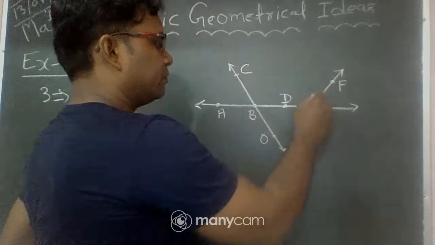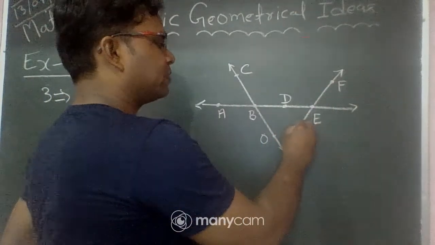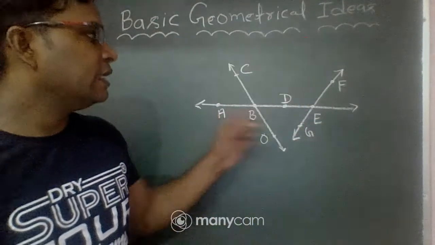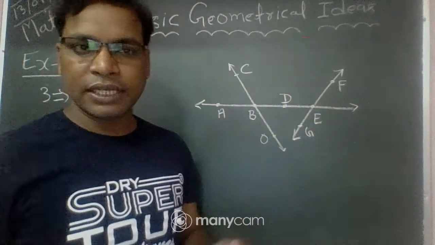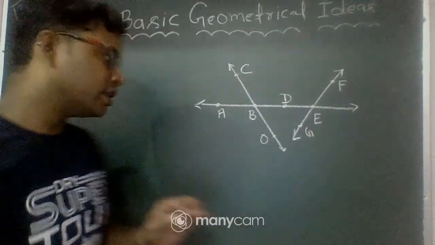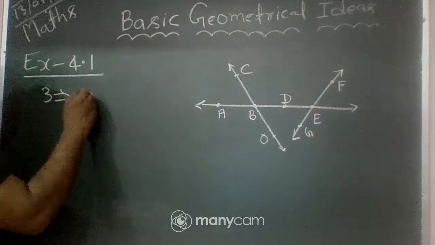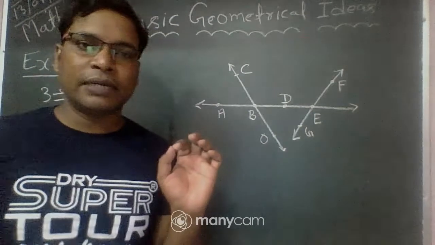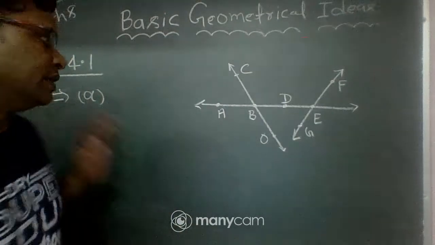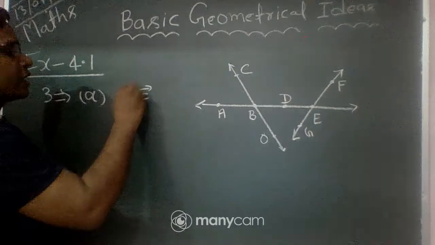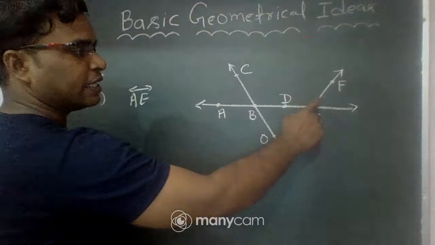And if any point G is given, the point A is contained in two lines, line AE and line FG. So no problems, this is clear. So the answer of part A: which line contains point E? Line AE contains point E.